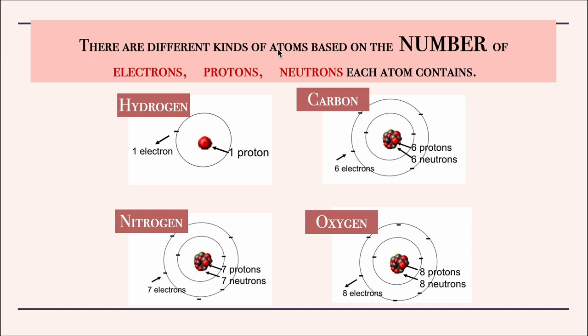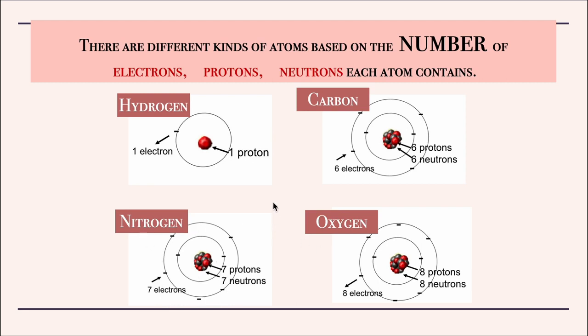There are different kinds of atoms based on the number of electrons, protons, and neutrons that each atom contains. For example, if an atom has just one electron, that atom would be a hydrogen atom. If an atom has 6 electrons, that atom would be a carbon atom. If an atom has 7 electrons, then that atom would be a nitrogen atom, and so on.